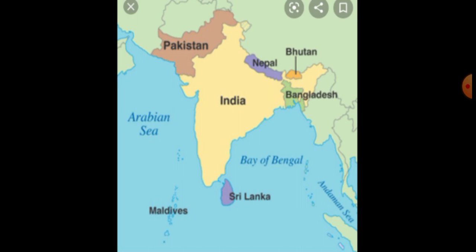Okay, then which is the national animal of India? We everyone know, is it a tiger? Tiger is the national animal of India. Then peacock is the national bird. Mango is the national fruit. Jana Gana Mana is the national anthem. Vande Mataram is the national song, and hockey is the national sport.